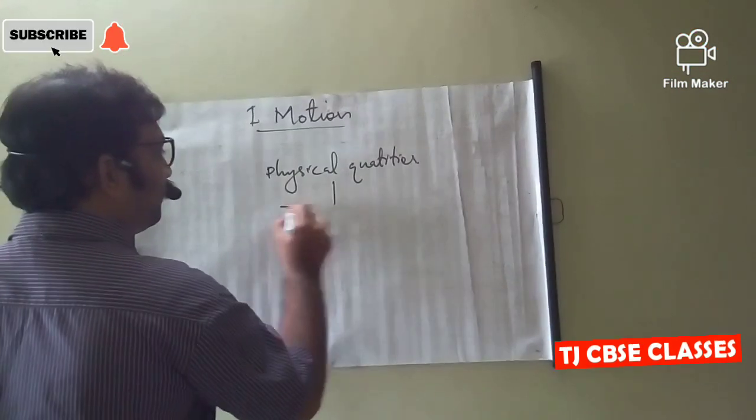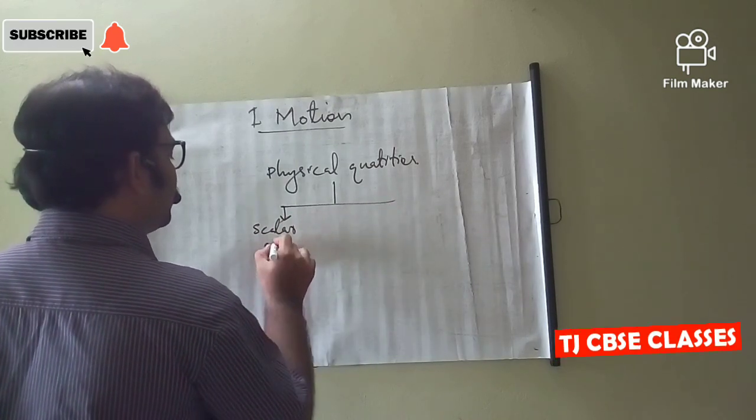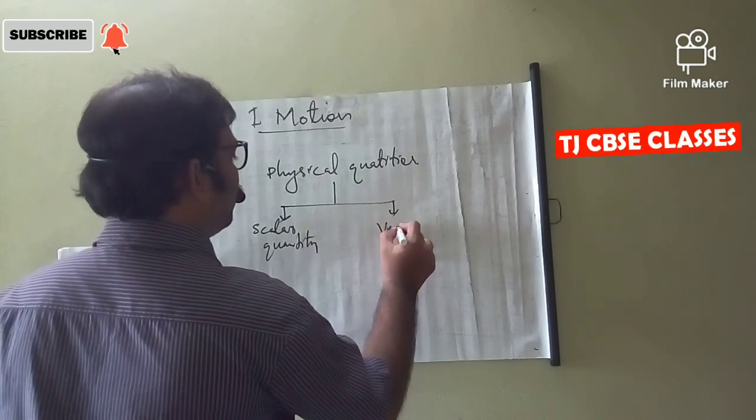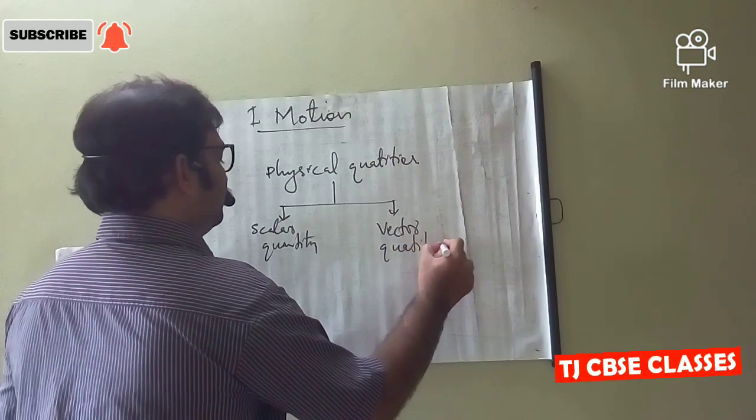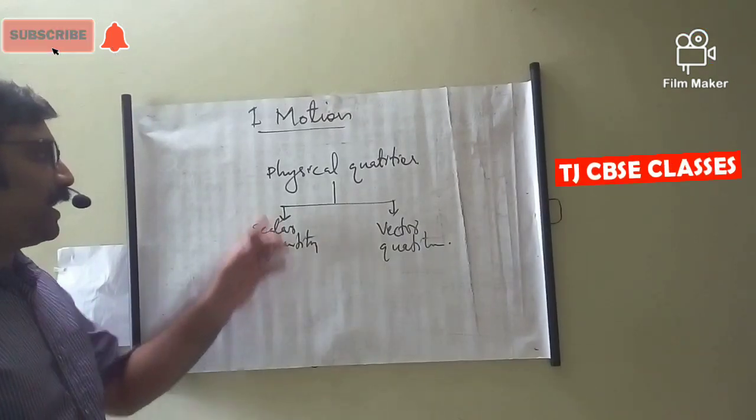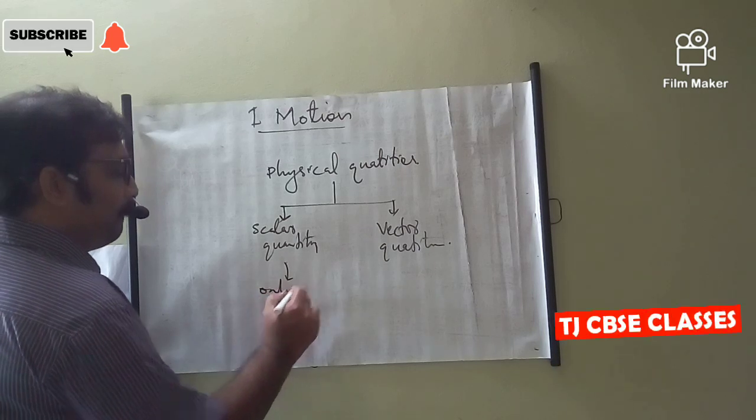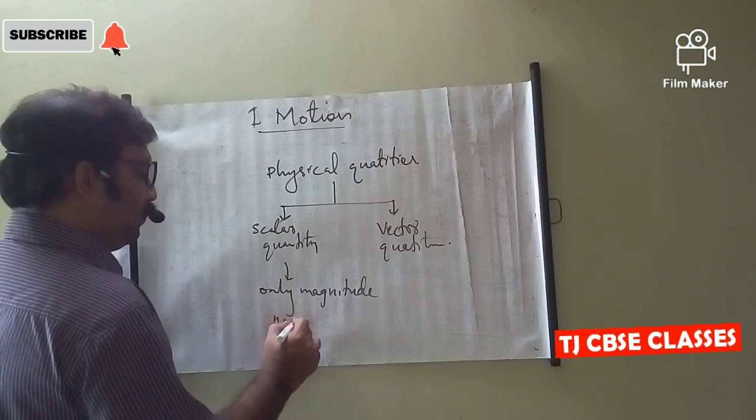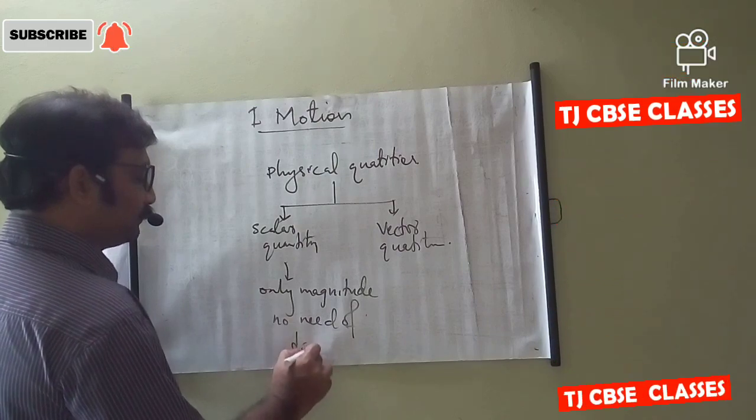Actually, physical quantities are of two types: scalar quantities and vector quantities. Scalar quantity means a physical quantity with only magnitude. No need of specifying direction.